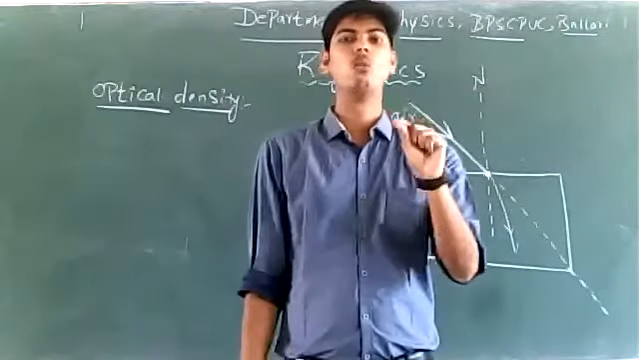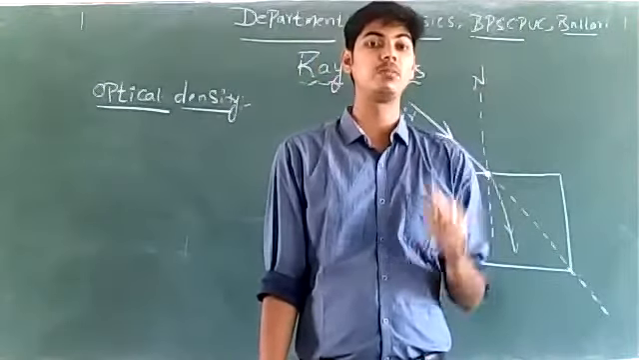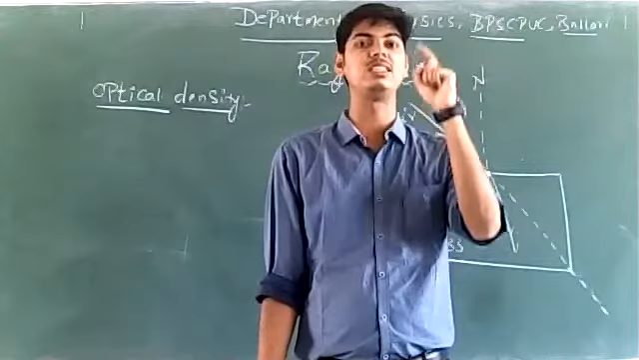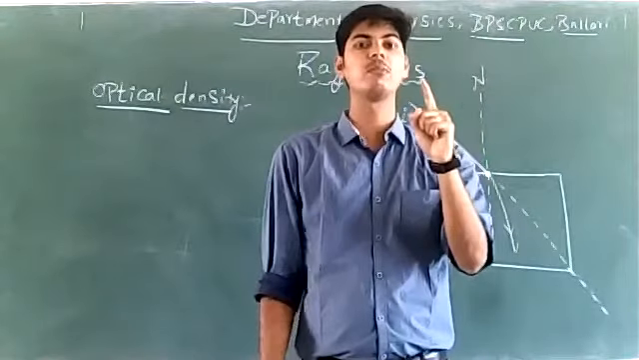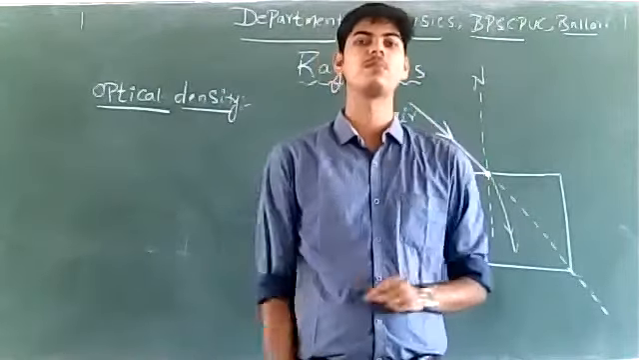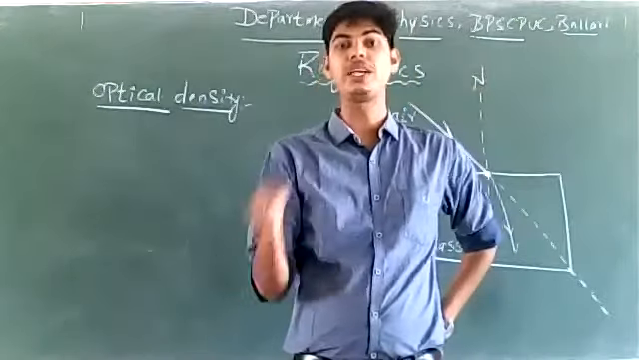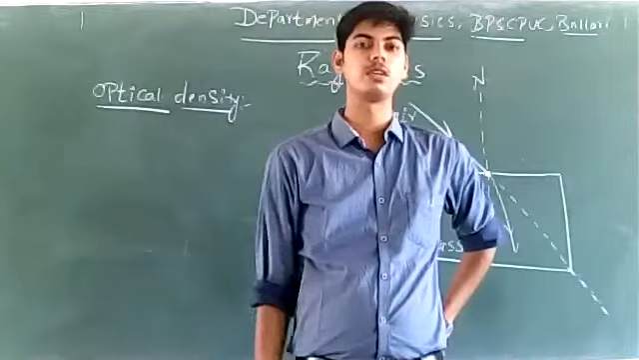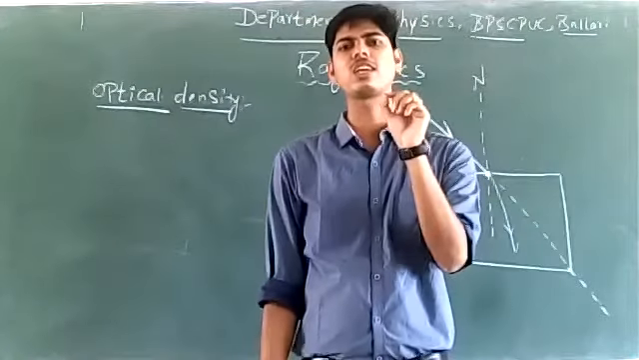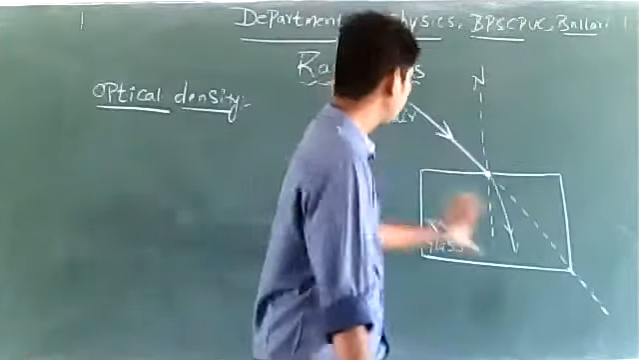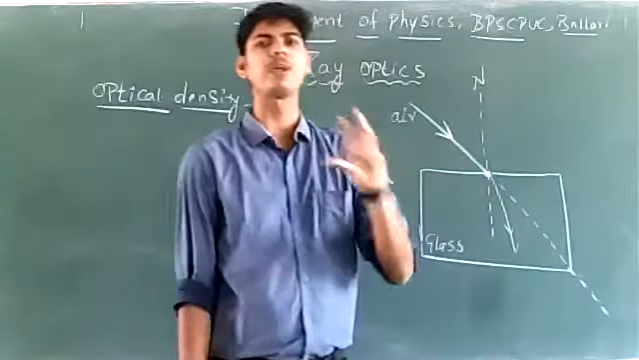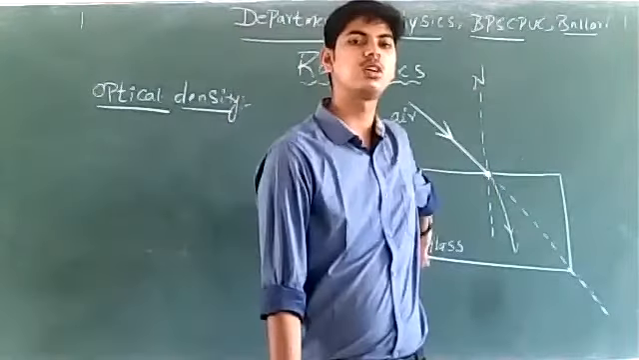And more is the optical density of a medium, ಯಾವ medium ಗೆ optical density ಜಾಸ್ತಿ ಇರ್ತದೋ ಆ medium ನಾಗೆ speed of light ಕಮ್ಮಿ ಇರ್ತದೆ. More is the optical density of a medium, less is the speed of light in that medium. Right? So optical density is a characteristic property of a medium. Glass will have some optical density. It is characteristic of glass.